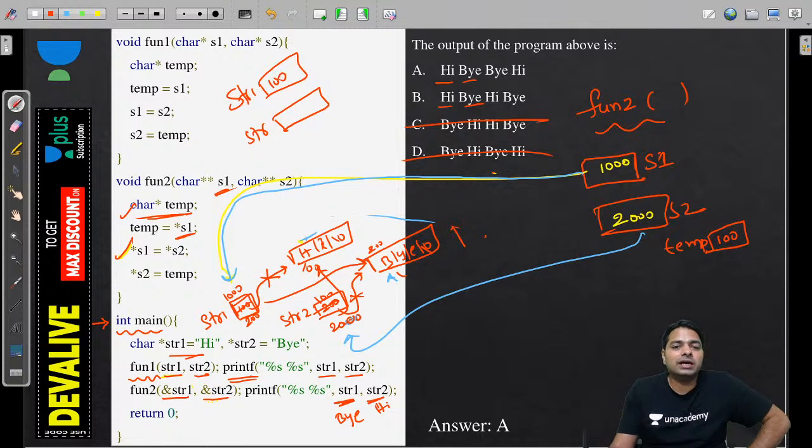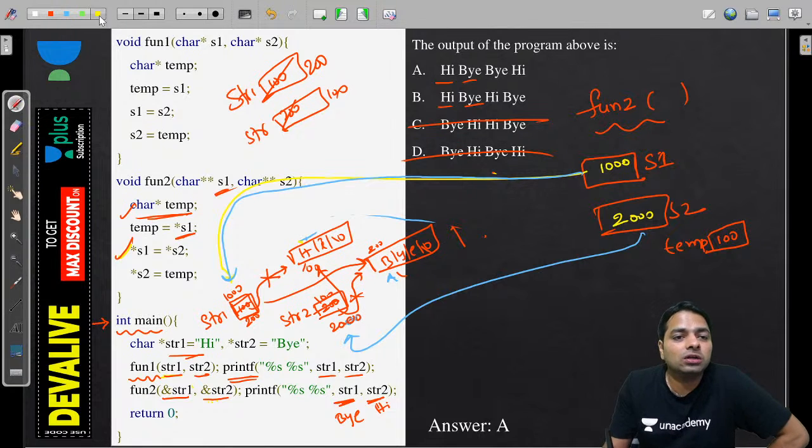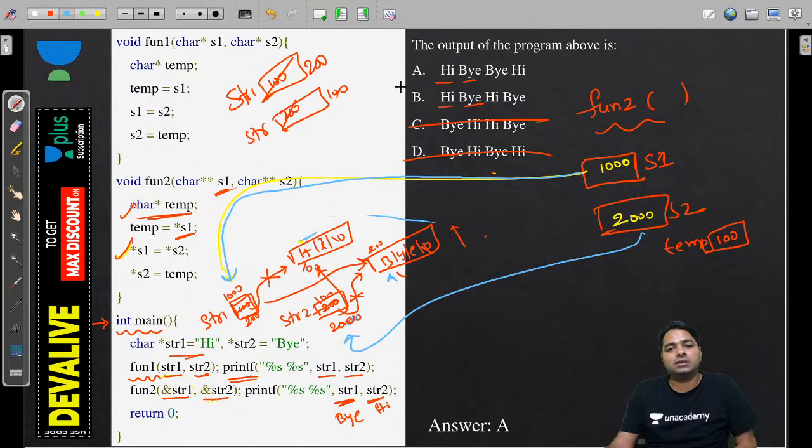Here 100 was there, here 200 is there. 100 you can make 200, 200 you can make 100, but *100 nobody can update to some other character, because that is a constant. Pointers are not constant, but the string was a constant. That is the reason for option A. Yes, fun2 is a call by address, exactly.